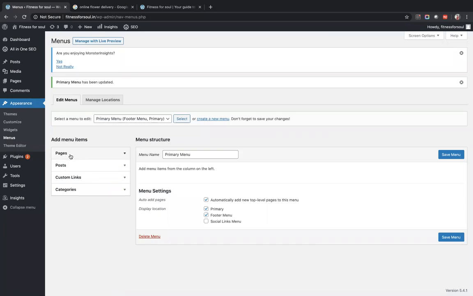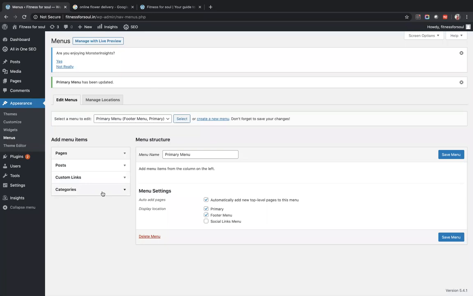You will have 4 options. You can create a menu out of the pages you have created. You can create a menu from a blog. Pages are created from the page section, blogs are created from the post section. The process of doing it is exactly the same as the way we created a page. Blogs are also created in the same way, with the same features, nothing is different. So we can either create a menu from a page or from a post, or we can customize a link. We can create our own menu link apart from these 2 options, or we can pick up a category.